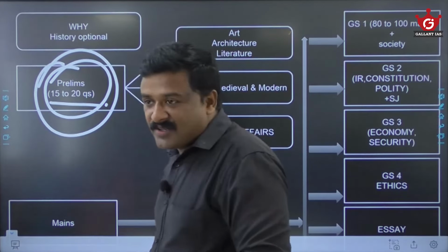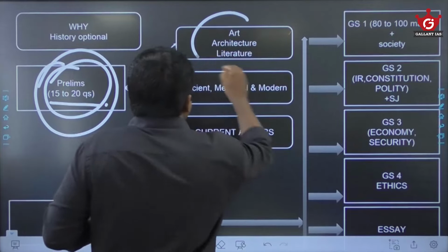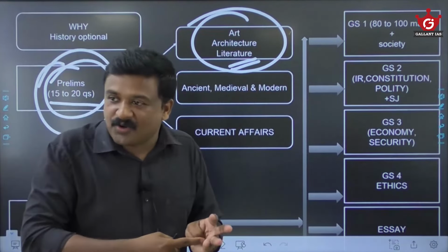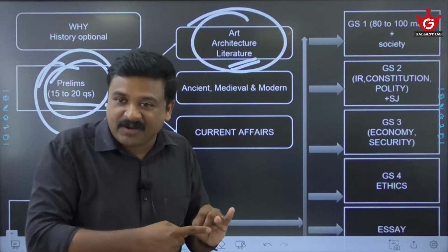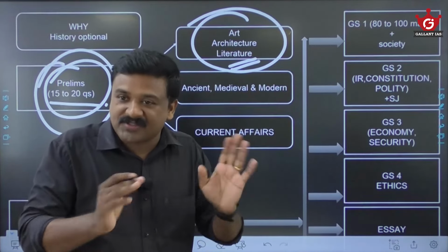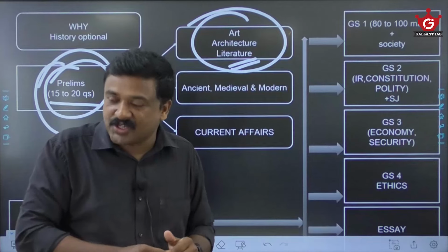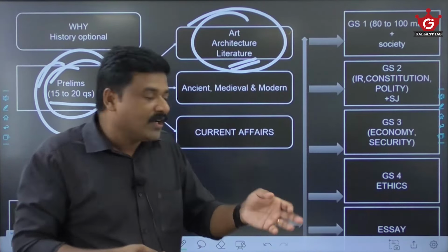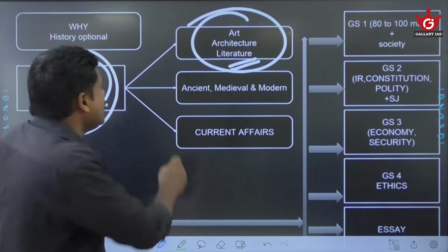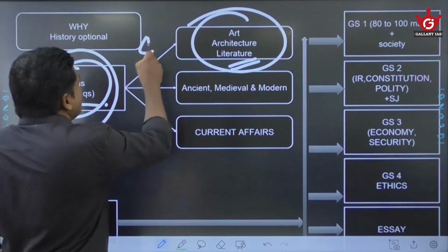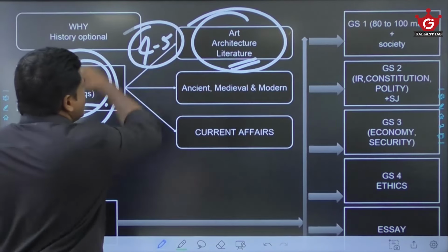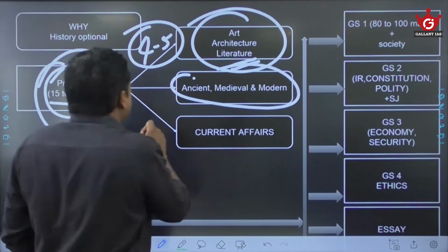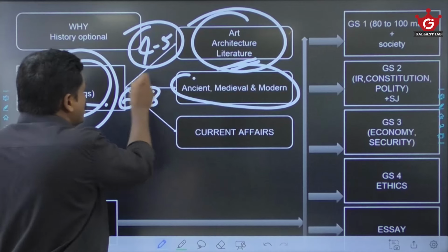culture alone. What are the questions? They ask questions from art, architecture, literature: Indus art and architecture, Mauryan art and architecture, Gandhara, Mathura, Amaravati, temple architecture, Indo-Islamic architecture, Vijayanagar, Chola and Sangam art and architecture, and literature. So from art, architecture, literature, they definitely ask a minimum of 4 to 5 questions in the prelims. Similarly, from ancient, medieval, modern, you can expect around 6 to 8 questions.